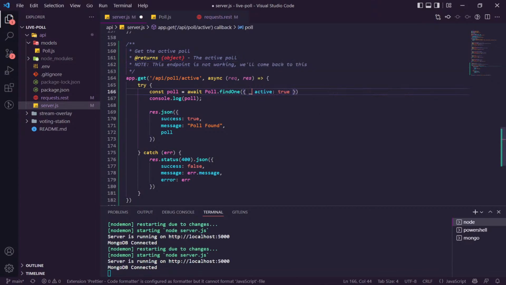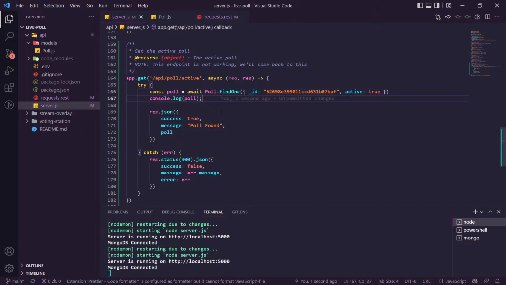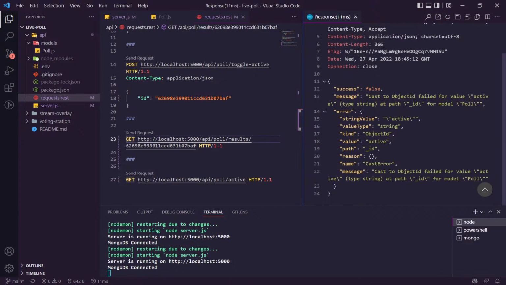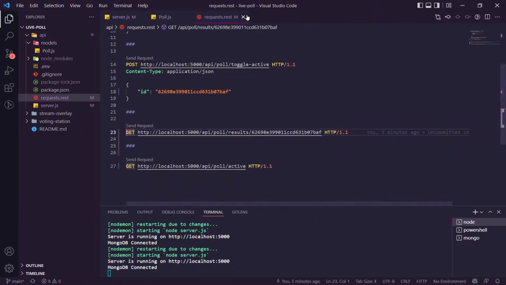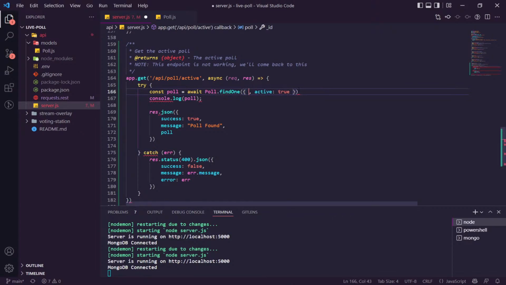If we also just pass the ID through, so give me the ID of the active one. There you go. And now we try and call this quick. I bet it'll work. No, it just doesn't understand what active means. Weird. Right, let's delete this, delete that, delete that. And we'll leave this here for now.